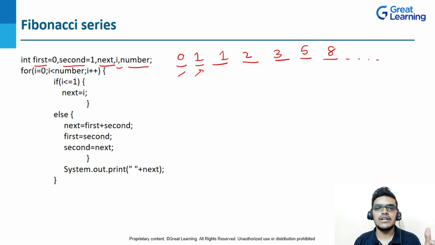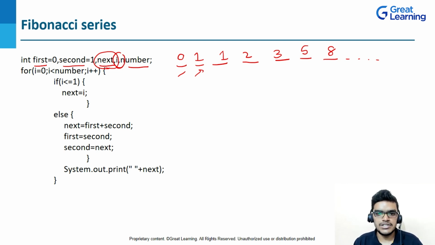Suppose that if you want to calculate the Fibonacci series up to 5 terms, so here I will give the number as 5, right, from the user input. Now coming to the i, this variable i will be used in the loop, so I have declared it here itself, right? So here you can see that I am also using the next variable, which I will use for the logic. That is, I will write next is equal to first plus second, right?